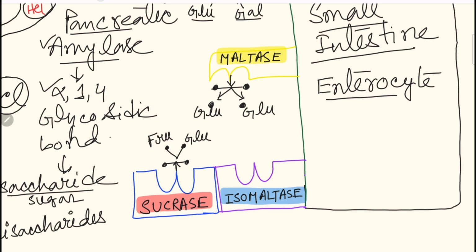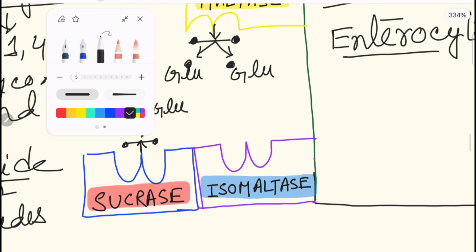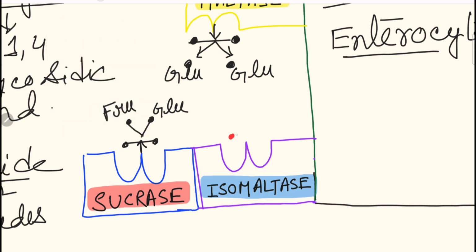But what is the function of isomaltase? Isomaltase performs a very important function: it splits the alpha 1,4 and alpha 1,6 glycosidic linkages. It will split this alpha 1,6 bond and also this alpha 1,4 bond, and will produce 4 molecules of glucose, all glucose.